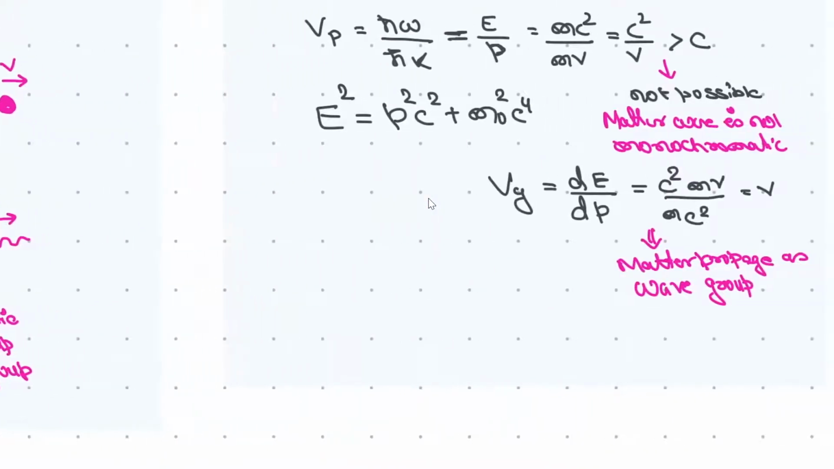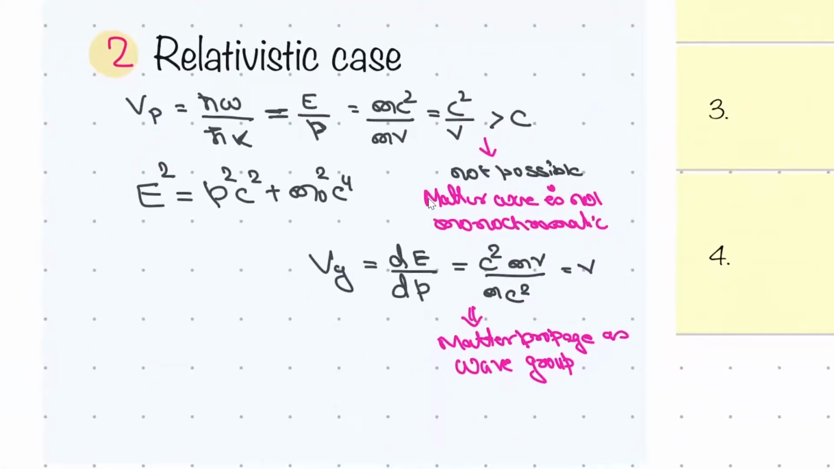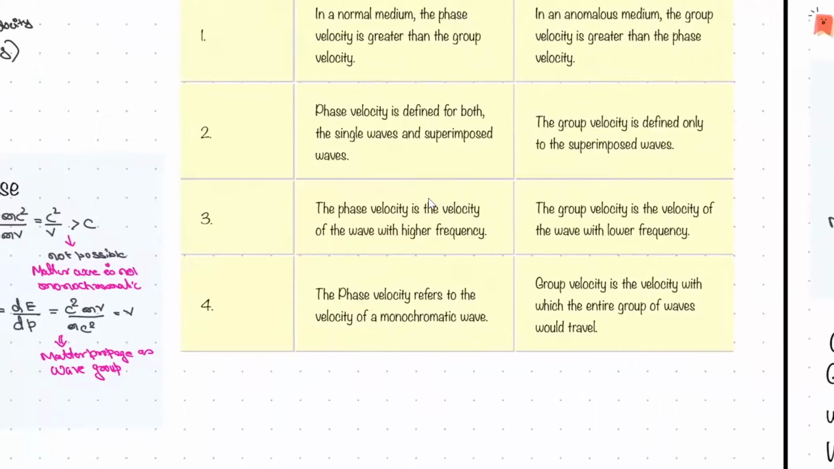Now come to the relativistic case. Again, if you use phase velocity, h omega by h k, E by p, mc square by mv, it will come c square by v, which is greater than c. It cannot be possible, and nothing can travel faster than the speed of light. So again, here also we have proved that it is traveling as a wave group. Only the group velocity is equal to the particle velocity. This is important.